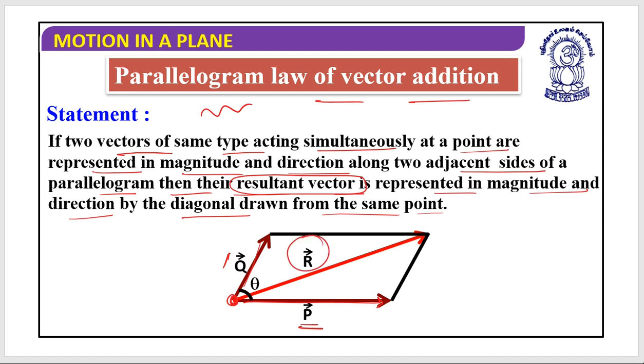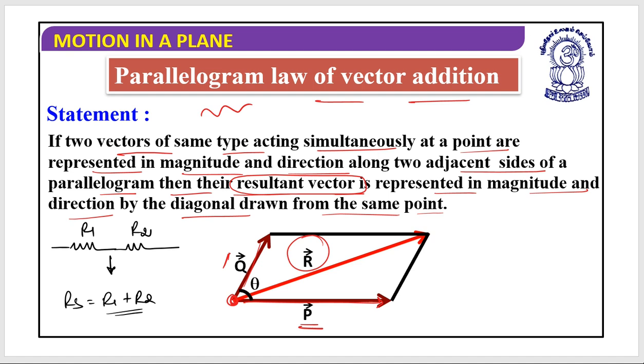Now what does it mean? What do you understand by the resultant vector of these two? Suppose let's go to class 10. Do you remember that if this is the first resistor R1, and this is the second resistor R2, and you were told that these two are in series combination, and if I need to find the equivalent resistance of these two, then it would be R1 plus R2? Do you remember these things?